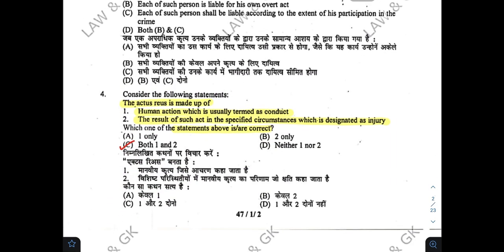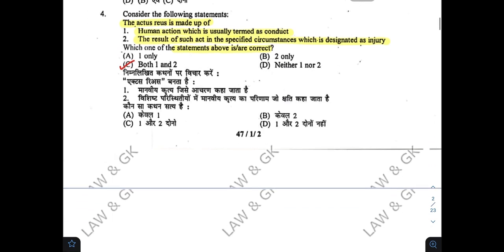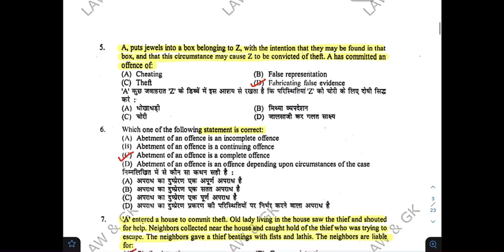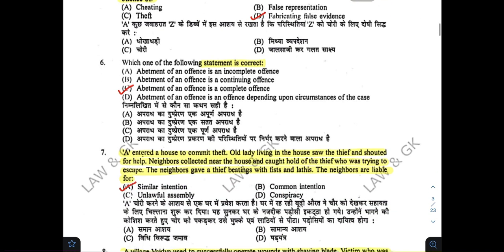Consider the following statements. The actus reus is made up of human action which is usually termed as conduct. The result of such act in the specified circumstances which is designated as injury. Which of the following statements are correct? Correct answer is C. A puts jewels in a box belonging to Z with the intention that they may be found in that box and that this circumstance may cause Z to be convicted of theft. A has committed an offense of. Correct answer is D. Which of the following statements is correct?